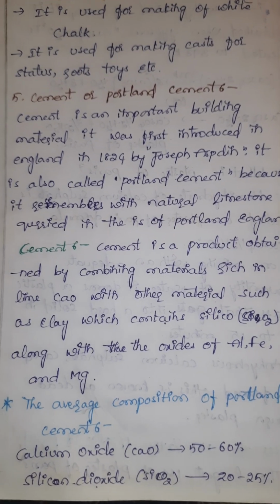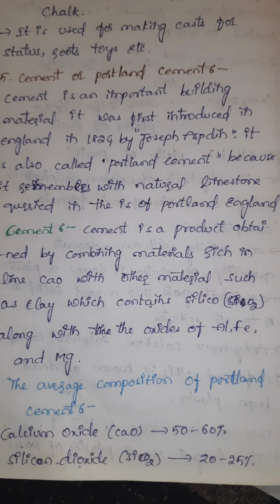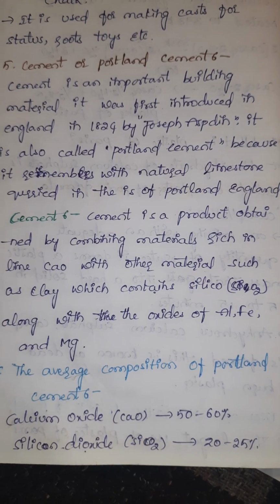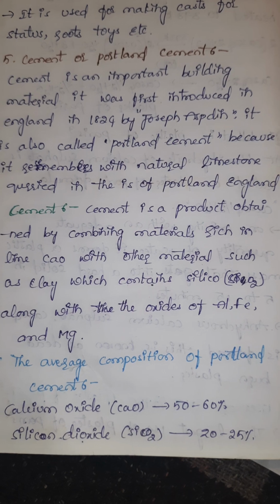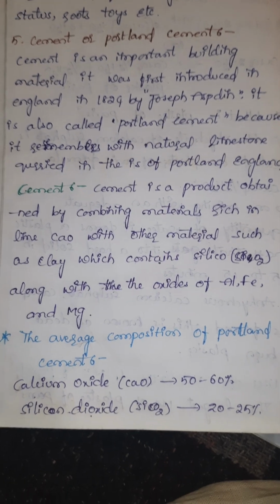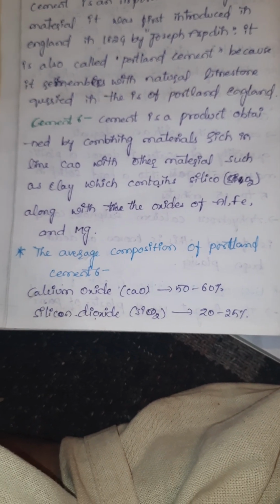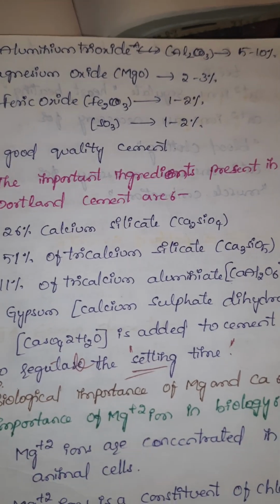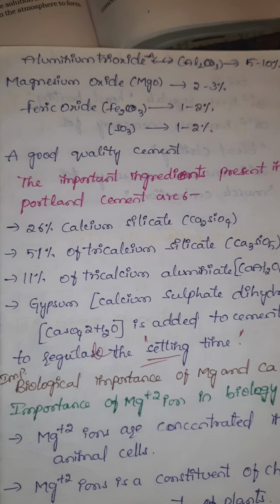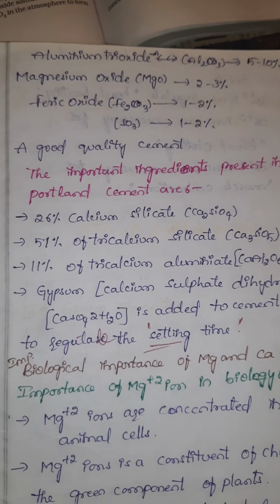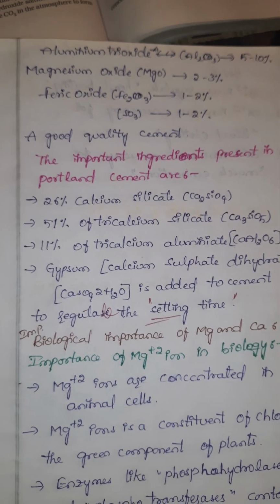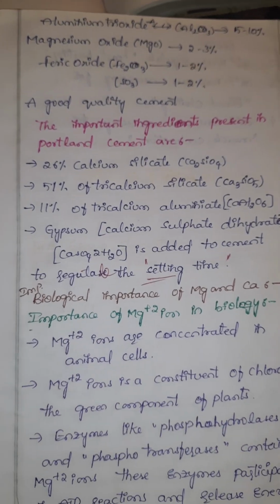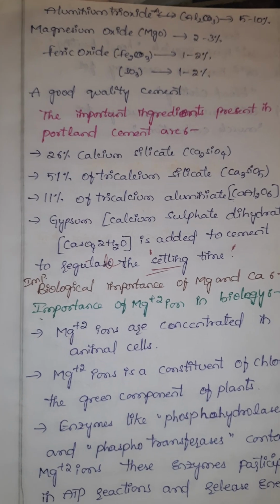Cement or Portland cement. Joseph Aspdin first introduced Portland cement. The average composition of Portland cement: calcium oxide 50 to 60%, silicon dioxide 20 to 25%, aluminium trioxide 5 to 10%, magnesium oxide 2 to 3%, ferric oxide 1 to 2%, sulfur trioxide 1 to 2%, for a good quality cement. The important ingredients present in Portland cement.